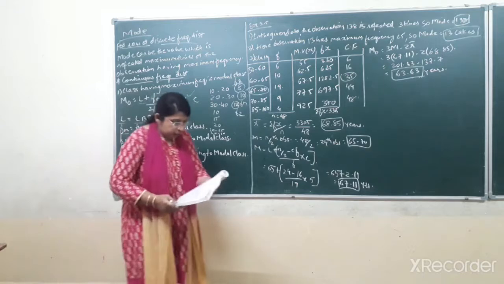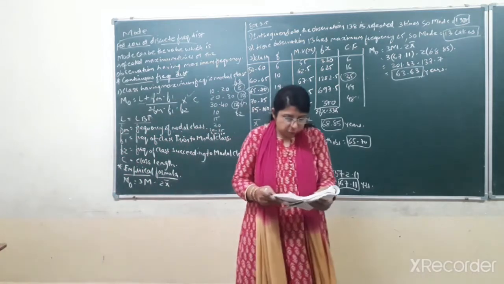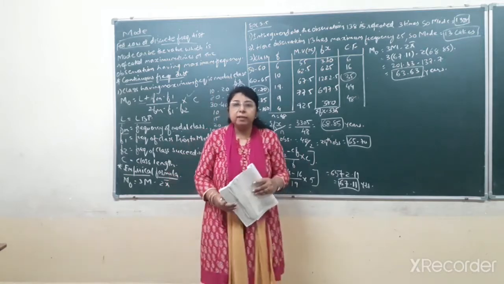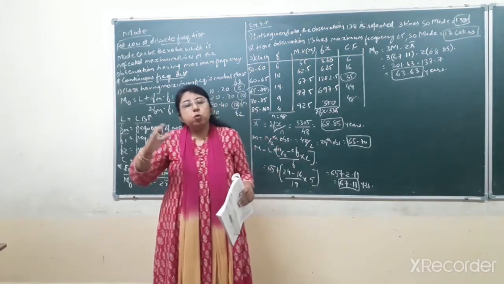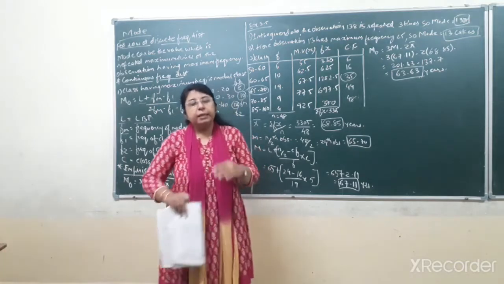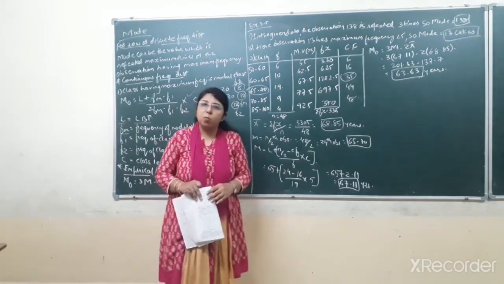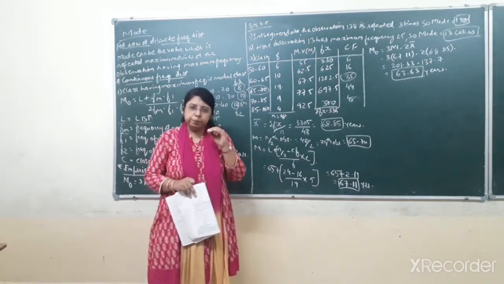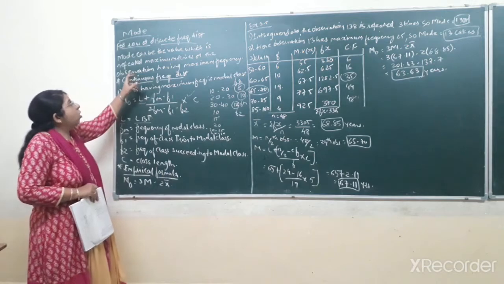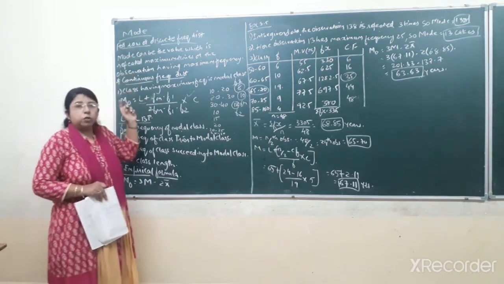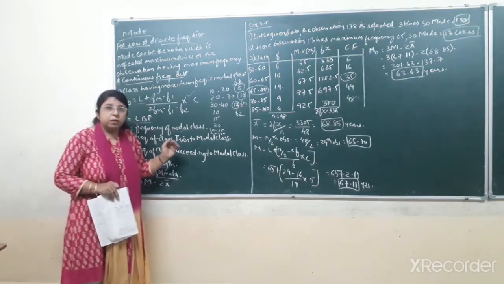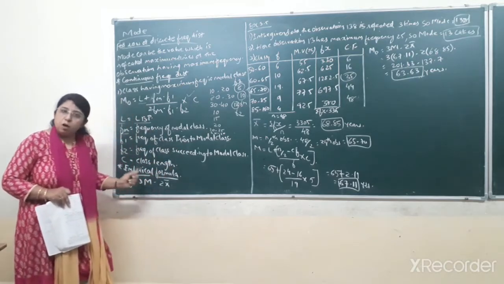And the last condition is that the right or left end of the curve of the frequency distribution is too extended. It means by drawing the graph, if the graph is too elongated either to the right side or to the left side, then in that situation the empirical formula is utilized. So you have to remember, students, that for raw data or discrete frequency distribution, or in case of continuous frequency distribution, there are certain situations in which you have to apply the empirical formula.